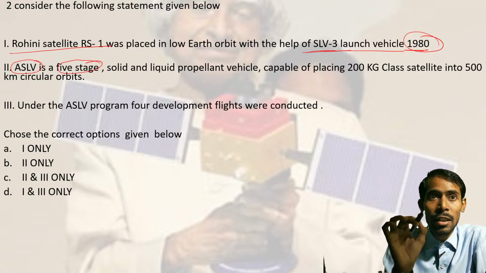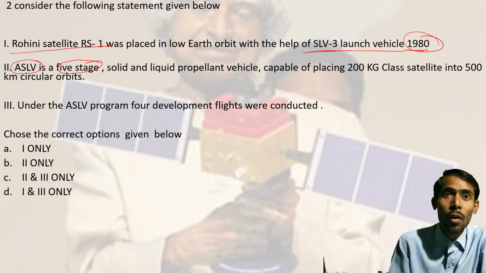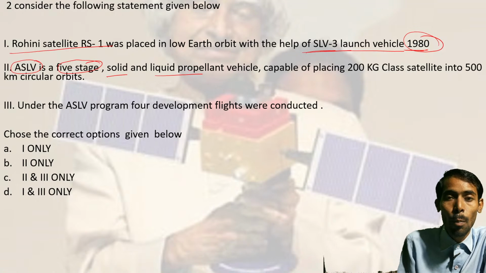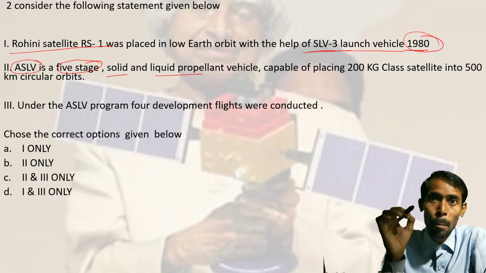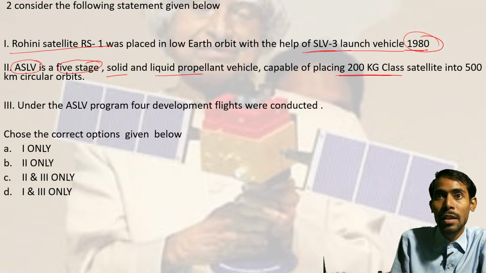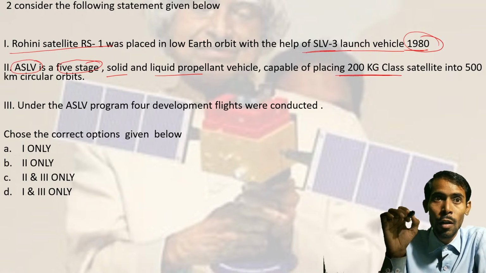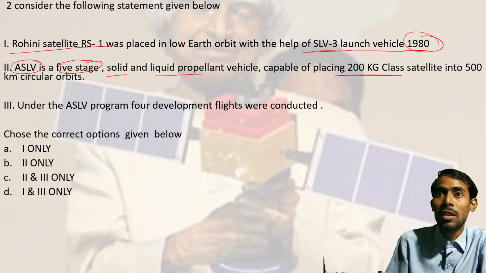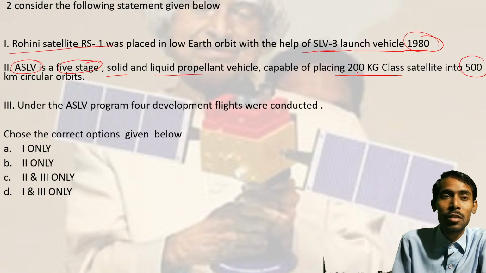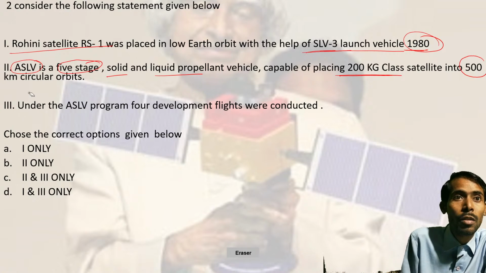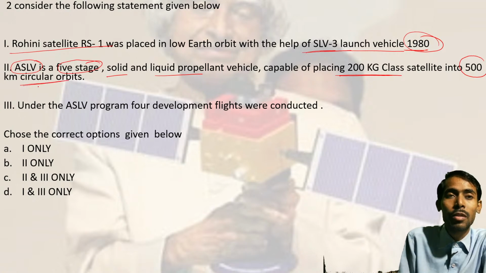Okay, ASLV is a 5 stage solid and liquid propellant vehicle capable of placing a 200 kg class satellite into a 500 kilometer circular orbit. See the distance, it is saying 500 kilometer in a circular orbit. So this orbit is also very important for us. Okay, this circular orbit.